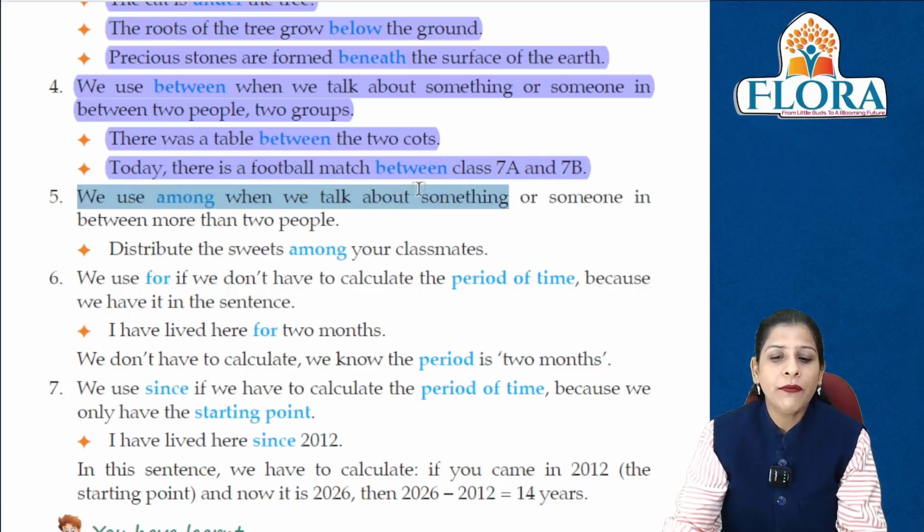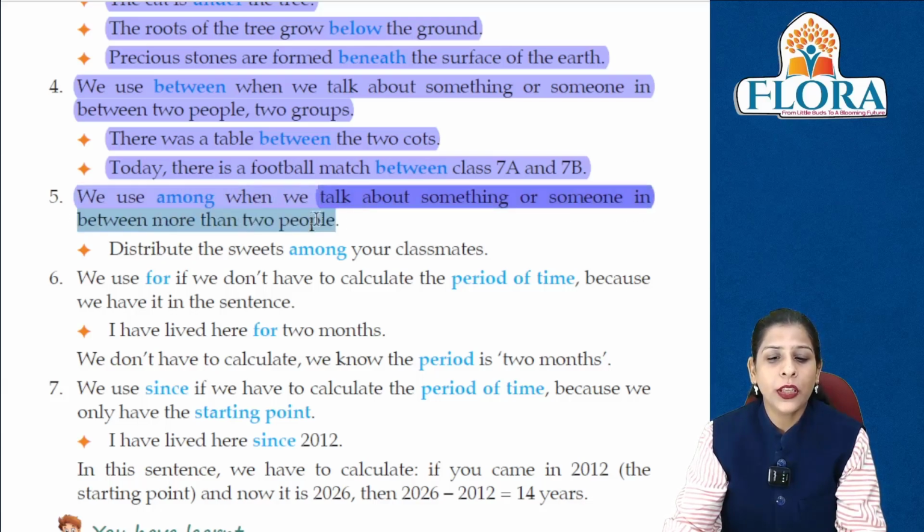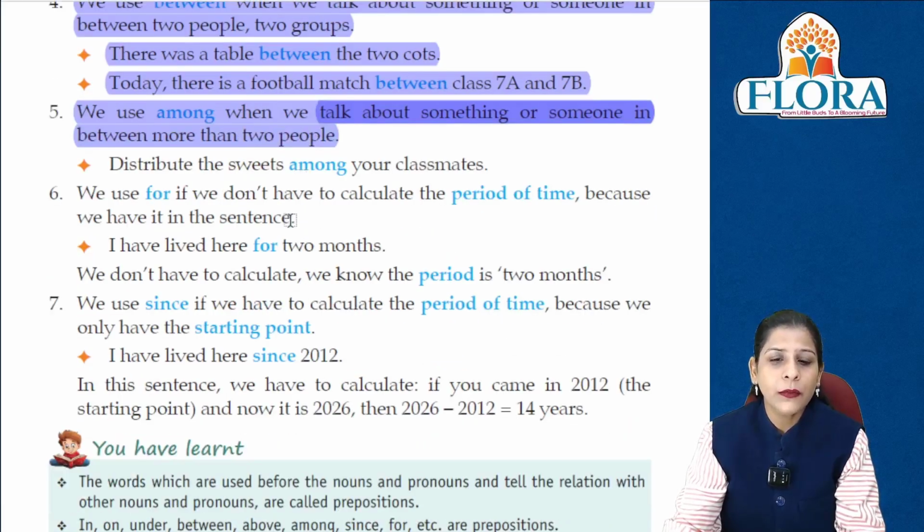We use among when we talk about something or someone in between more than two people से ज्यादा होते हैं तो उनमें हम among use करते हैं. Distribute the sweets among your classmates.